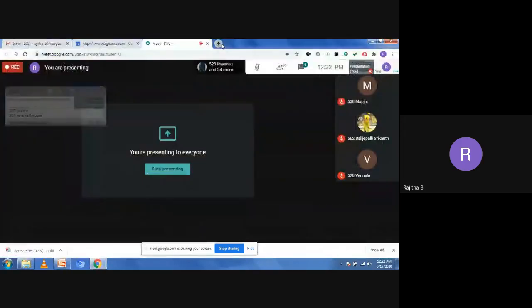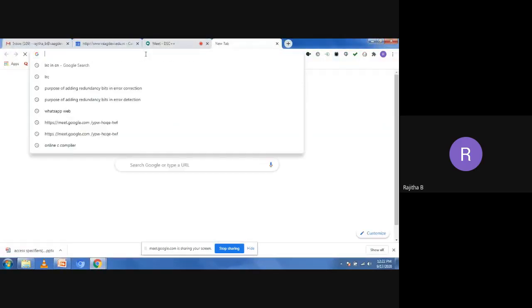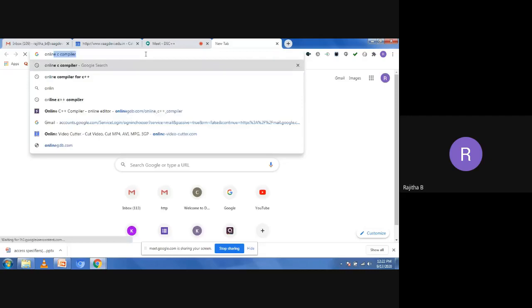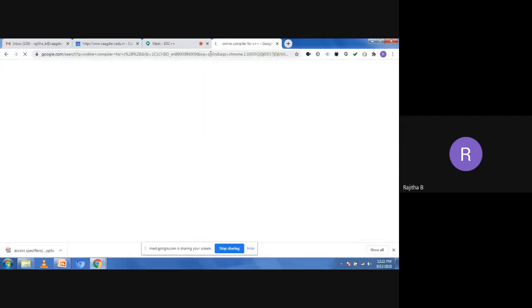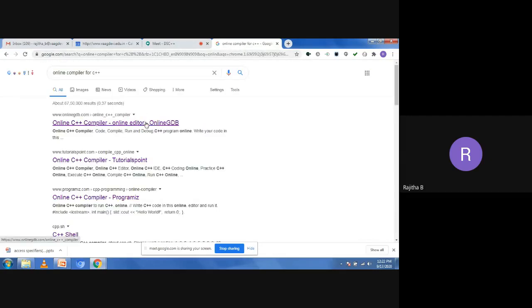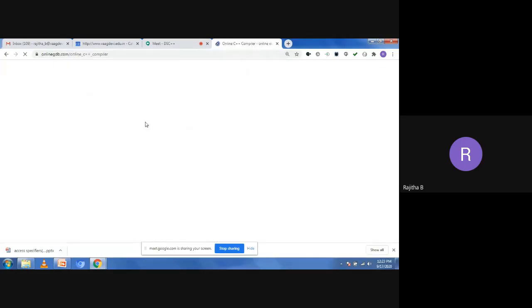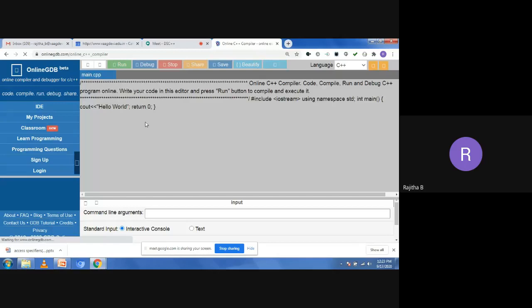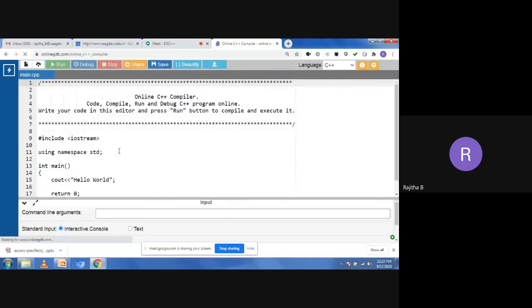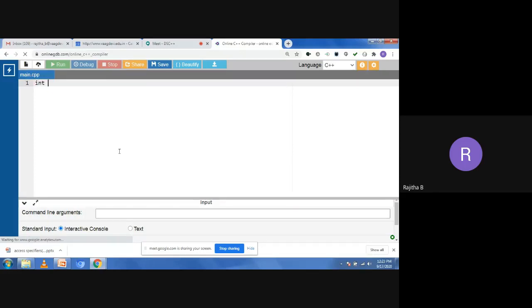Now see here, suppose I'm taking the int a, how much memory will be allocated for this one? 2 bytes will be allocated.